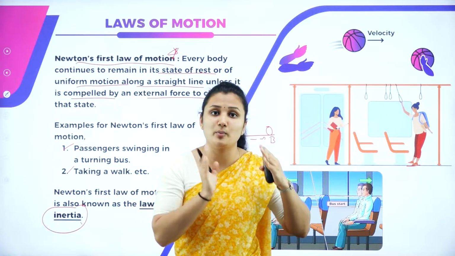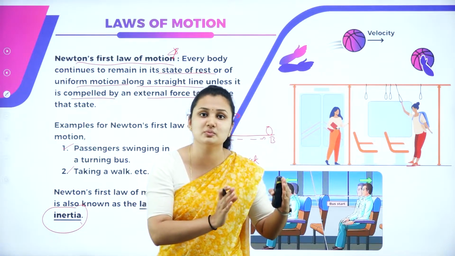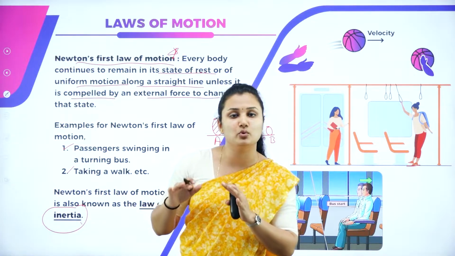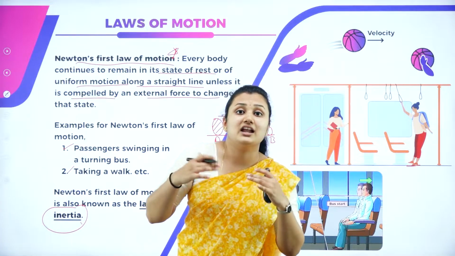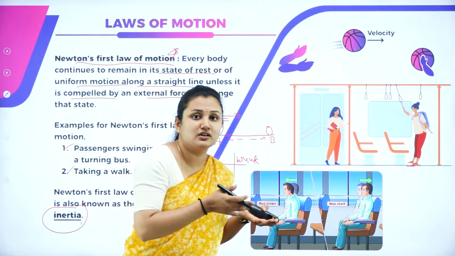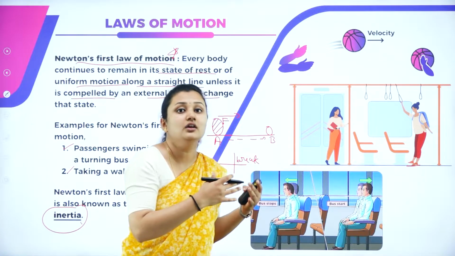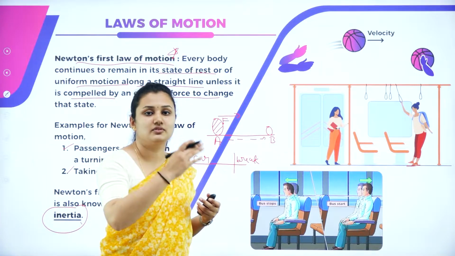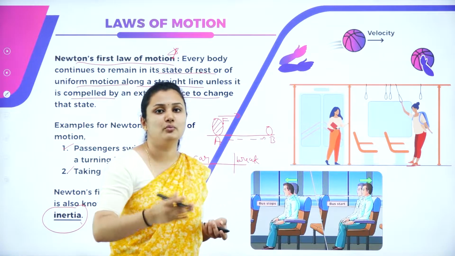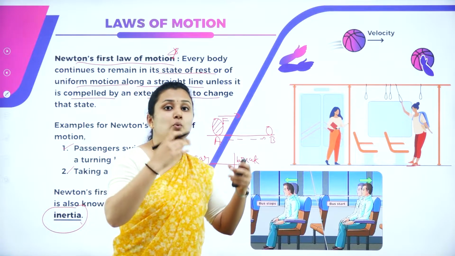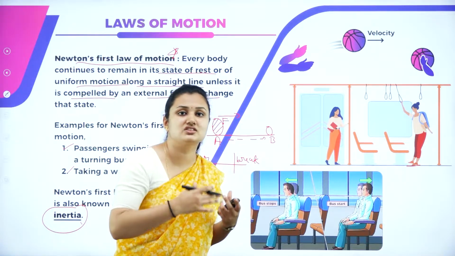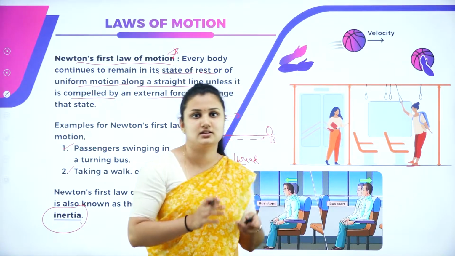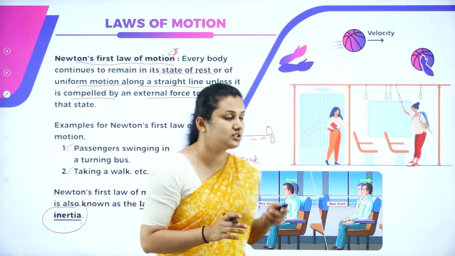So that opposingness is there. If it wants to be at rest, it stays at rest. If it wants to be in motion, it stays in motion itself. But unless we apply an external force, we compel it to change its state. If it is at rest, we change the state of rest to uniform motion. If it is moving with uniform motion, we compel it, by applying an external force, to change from motion to rest. So this is about Newton's first law.